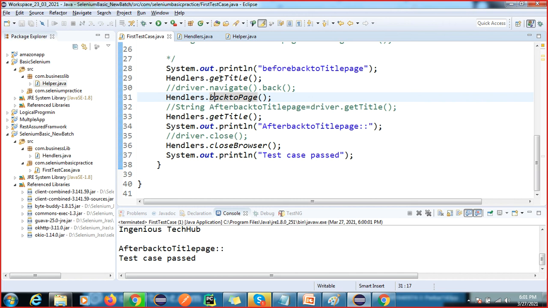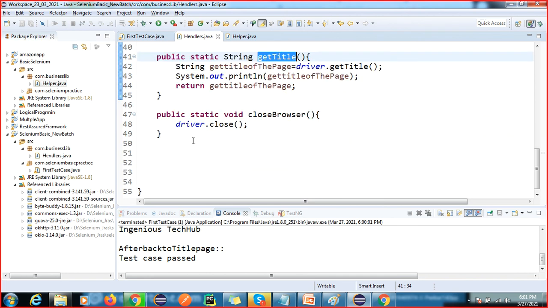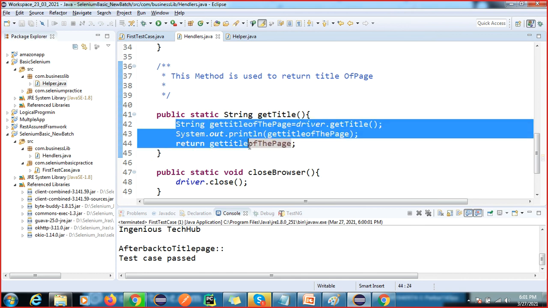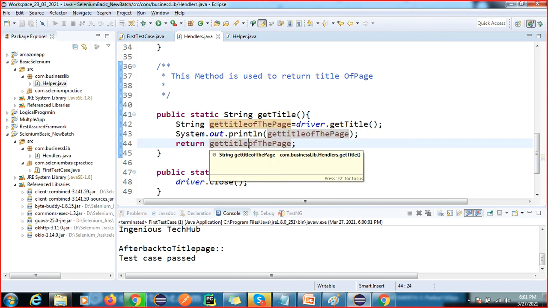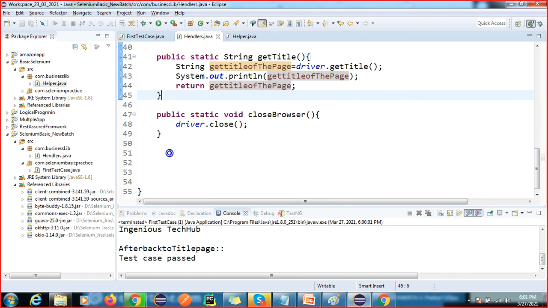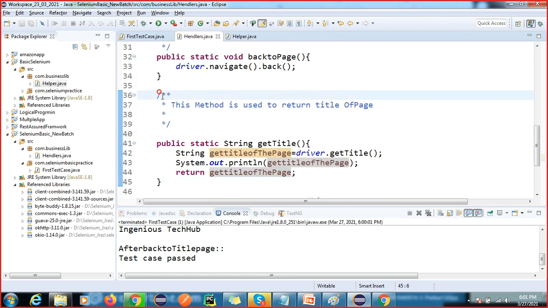I will give you one assignment. This method I have created only captures the title, but your job is to write a method to verify the title. Got it right? So how do you create a reusable method to verify the title?